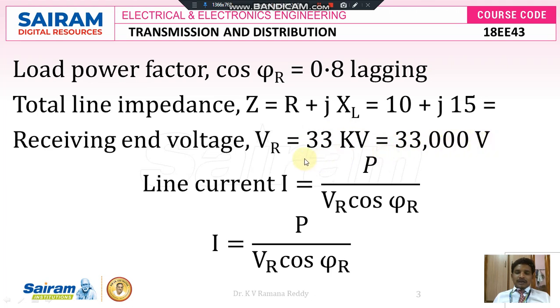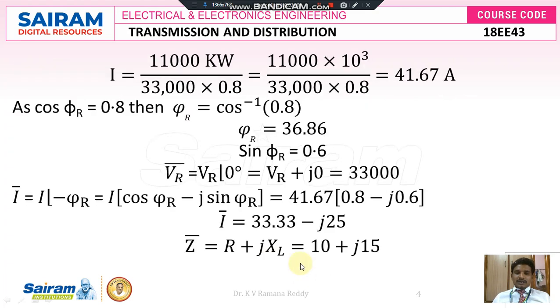And here if I want to find the receiving end current, that is the line current or load current, therefore the line current, load current or receiving end current IL or IR is equal to the receiving end power PR divided by the receiving end voltage VR into the receiving end power factor cos φR. Now we have the formula: I is equal to PR divided by VR into cos φR.